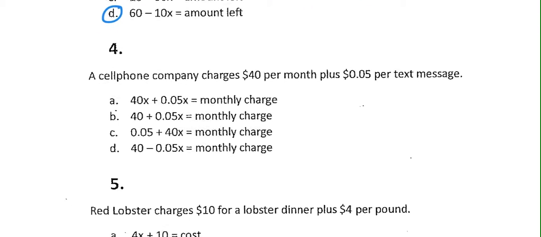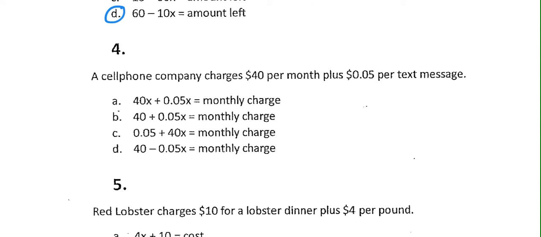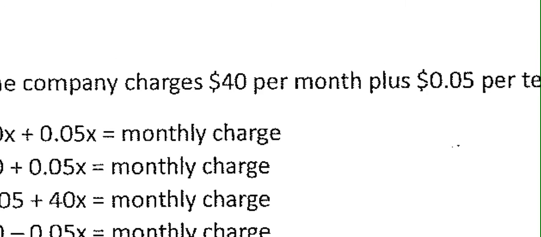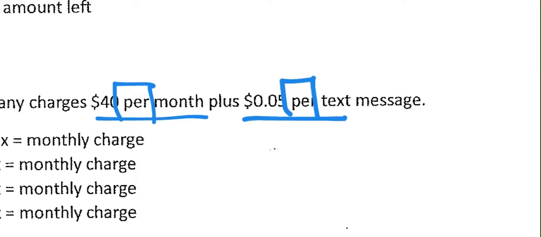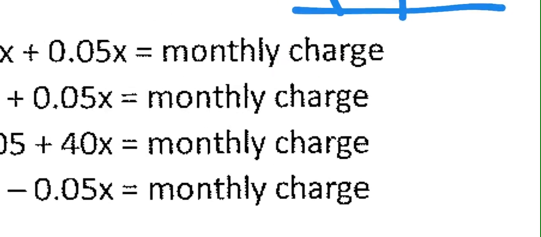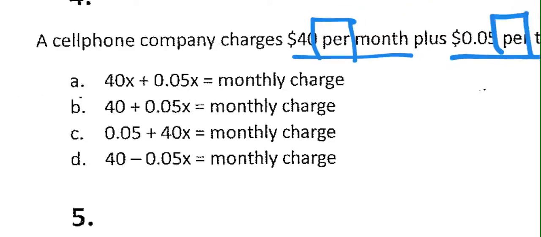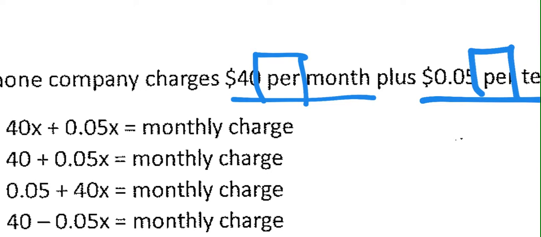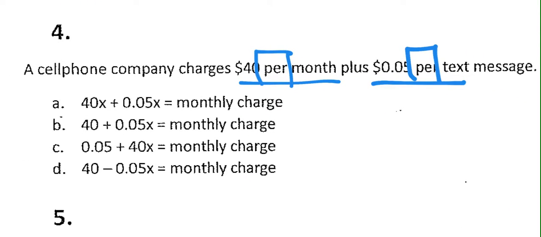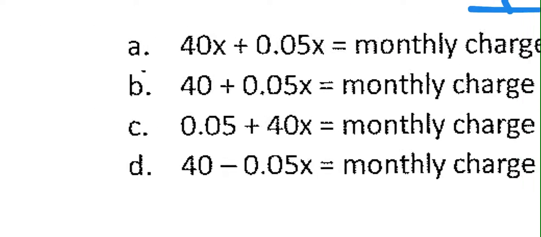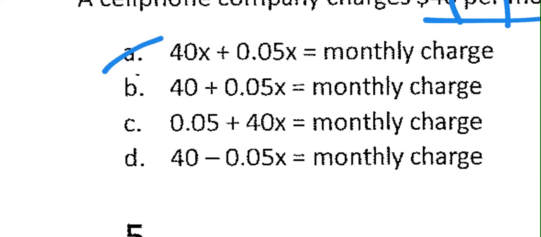Number 4, a cell phone company charges $40 per month plus 5 cents per text message. Now here is the deal on this one. I'm going to go ahead and underline the per on this one. Looking at the answer choices, we're trying to come up with the monthly charge. So in 1 month, that $40 actually only happens one time. So 40 is not going to repeat more than once in a month. So we're not going to have a 40x on this one, which marks out A and it marks out C.